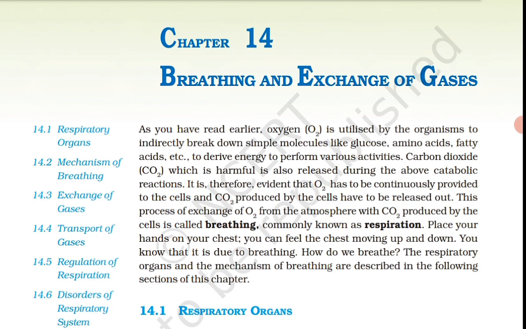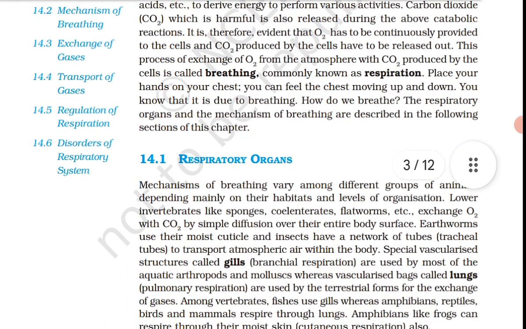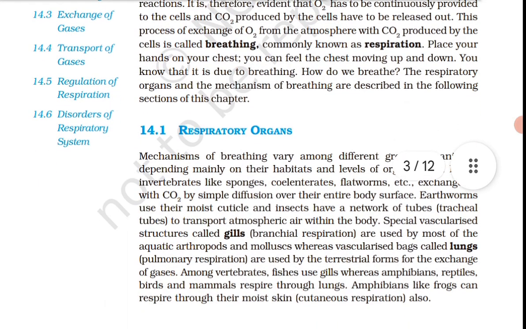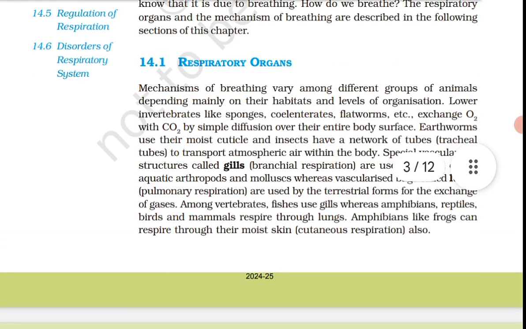Earthworms use their moist cuticle, and insects have a network of tubes, tracheal tubes, to transport atmospheric air within the body.